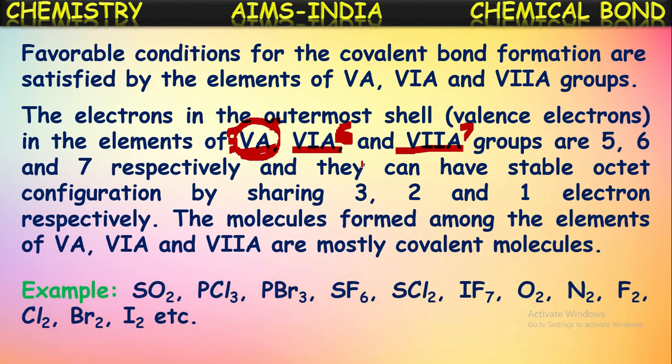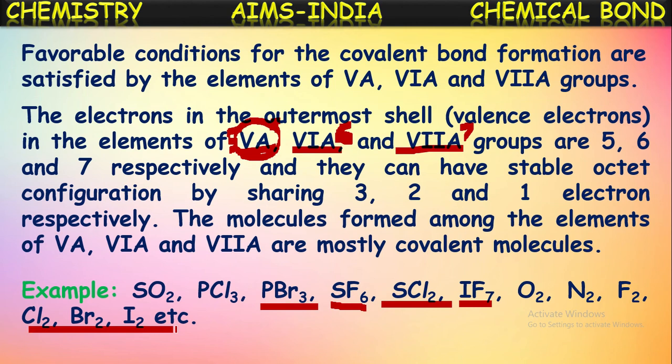Let us see some examples of these 5th, 6th and 7th group element molecules: sulfur dioxide, PCl3 (phosphorus is a 5A group element, chlorine is a 7th group element), phosphorus bromide, sulfur hexafluoride, sulfur chloride, iodine fluoride, oxygen, nitrogen, fluorine.